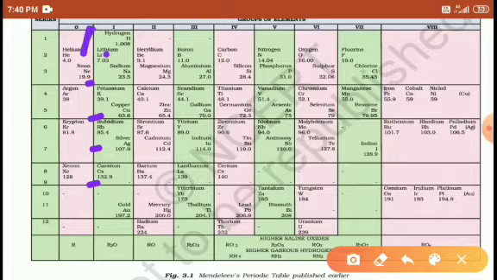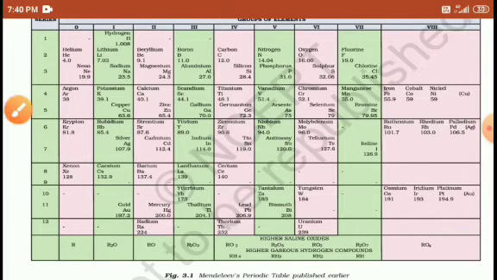The left side is subgroup A and the right side is subgroup B, right students.